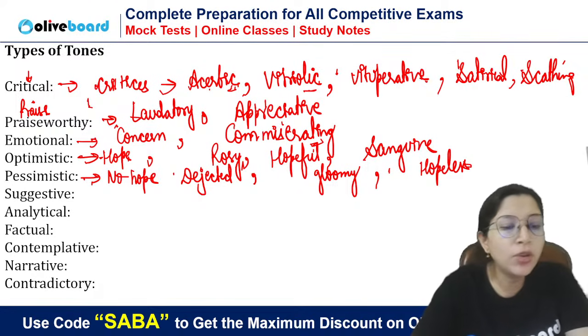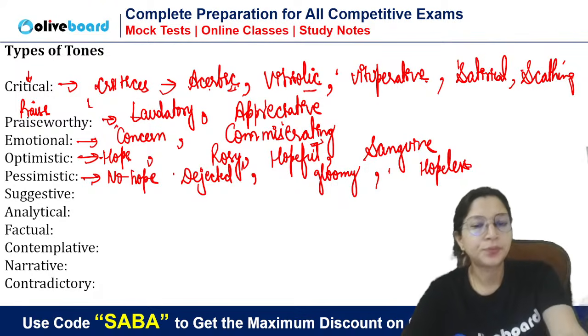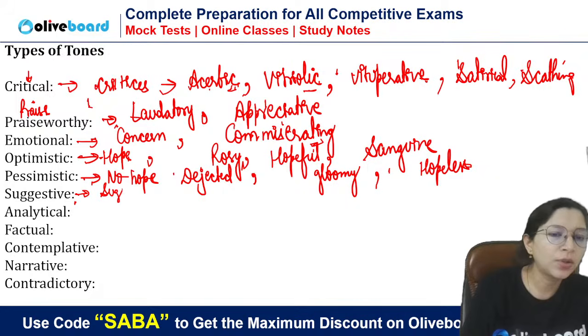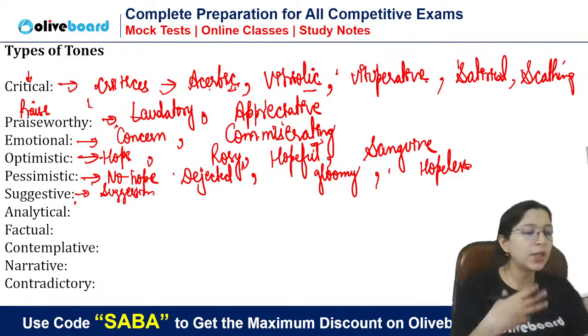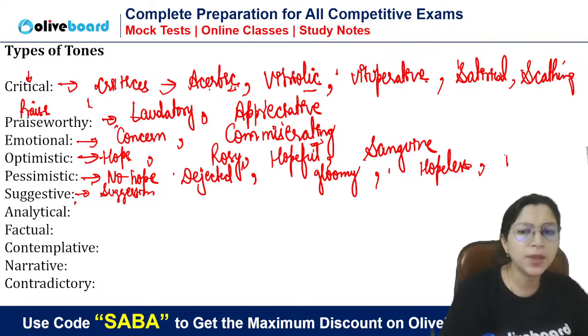So what I mean to tell you is that tones are limited, but there are so many vocabs for tones. Good words for tone we have. Suggestive, a simple one word, when the author gives a suggestion, like if the author suggests that all these laws, all these rules should be implemented. Despondent also you can say, all the synonyms.